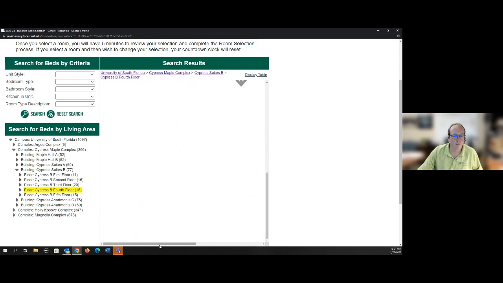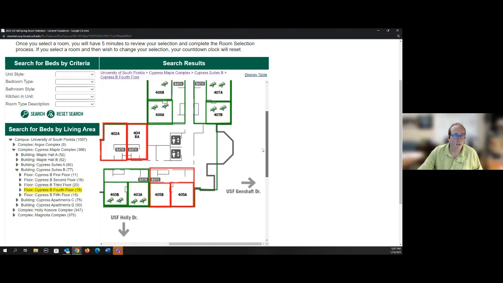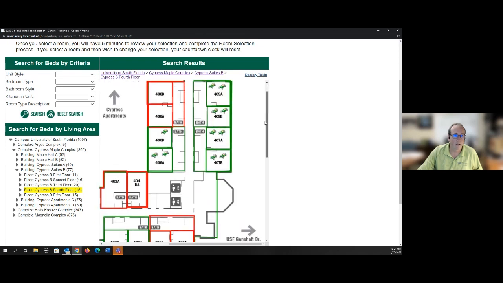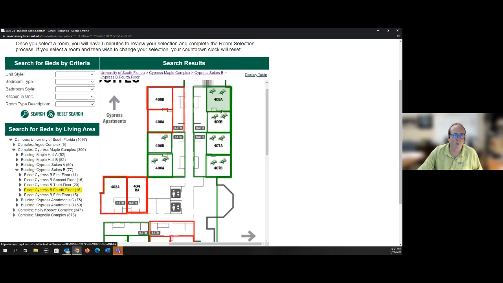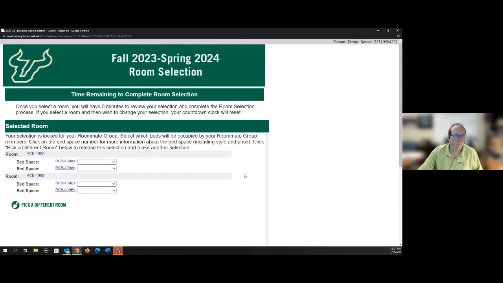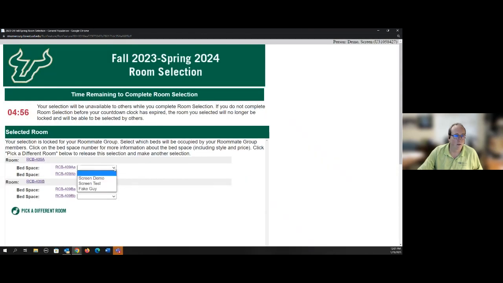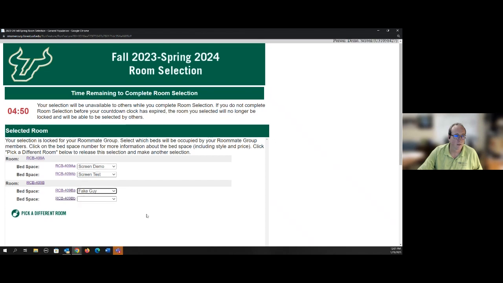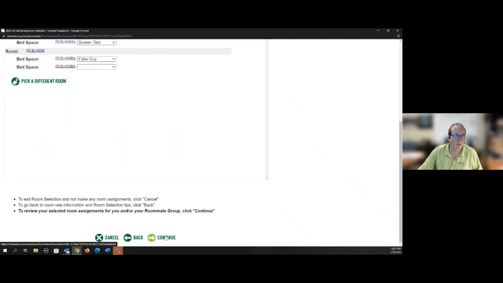I'm going to try and pull over this. Whoops, I went down too far. So here I see, I have a room with 4 beds here, room with 3 beds here, 4 beds here, and 4 beds here. You know what? I like to be in the corner, so I'm going to try this one. And I'm going to assign myself to here in the A room and with Screen Test, and I want Fake Guy to live here. So this works for me. I'm going to continue.